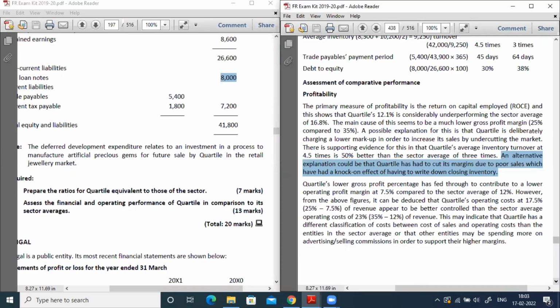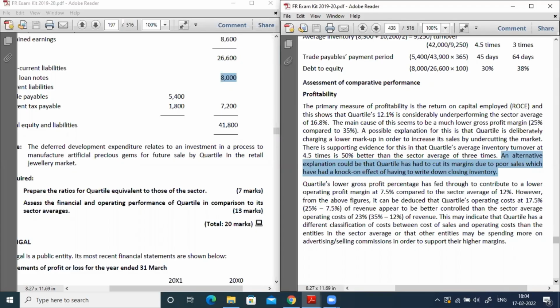However, from the above figures, it can be deduced that the company's operating cost is 17.5%. Now, how did we get the operating cost? This is very simple. Gross profit ratio minus operating profit ratio is nothing but the operating cost percent. So you can understand the sector operating cost is 23%, but your company's operating cost is 17.5%. So it means the costs appear to be better controlled than the sector average operating cost.